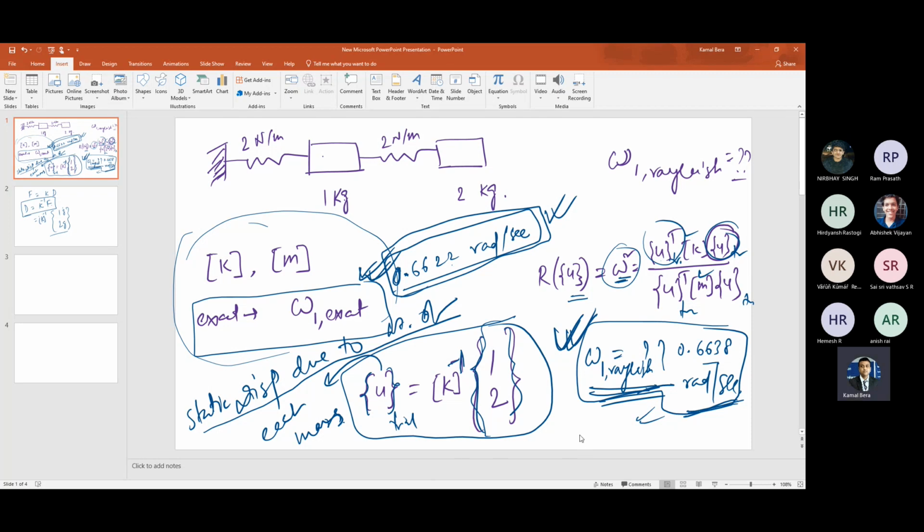Okay, let us give some more time, maybe 5 minutes more. This problem. A similar problem for a 3 degrees of freedom system, you will be able to do it, right? Yes, sir. So does anybody have a problem?